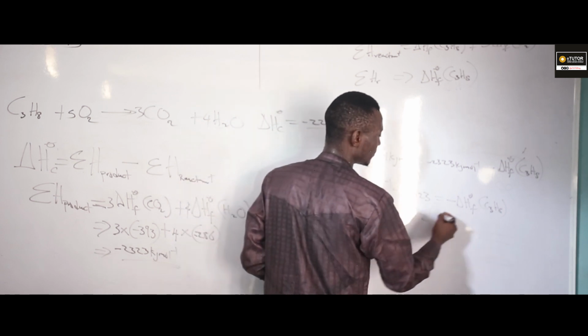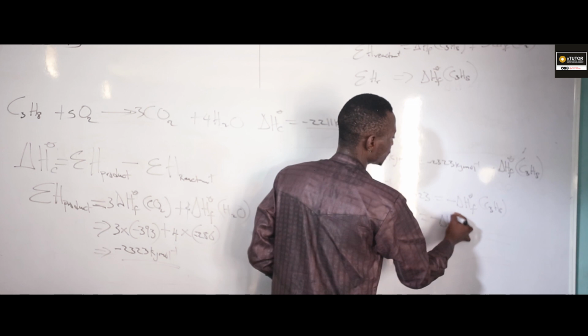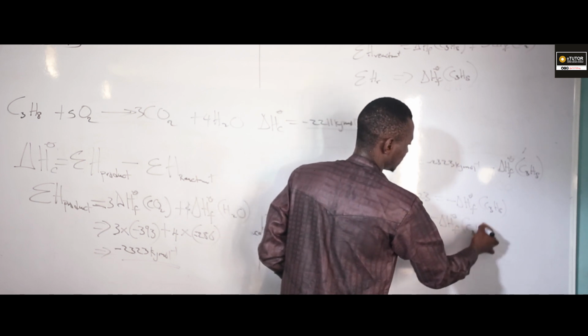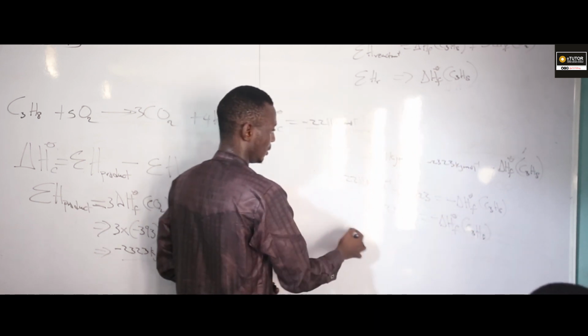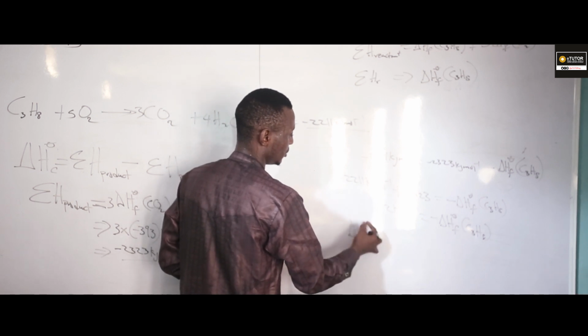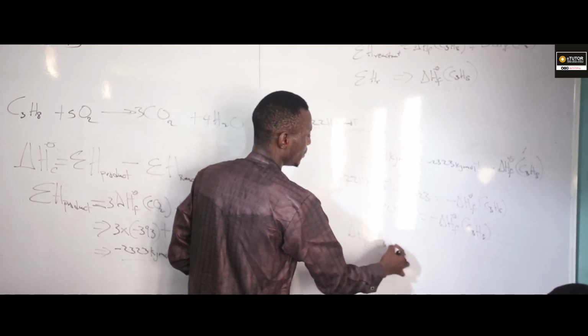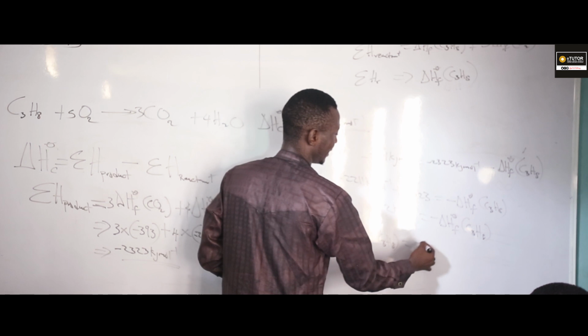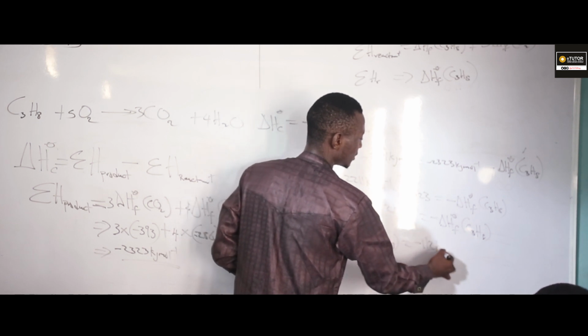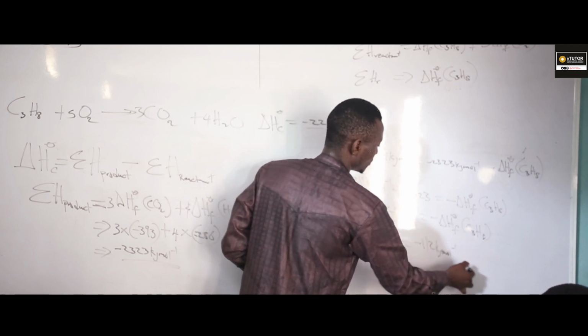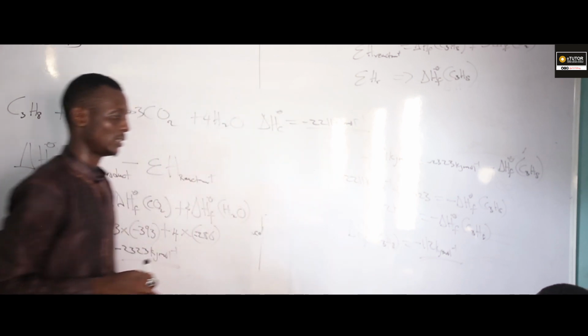But don't forget, you're having a minus sign here. Multiply through by the minus sign. I'm going to have my delta H formation of propane equals minus 112 kilojoule per mole. That's my final answer.